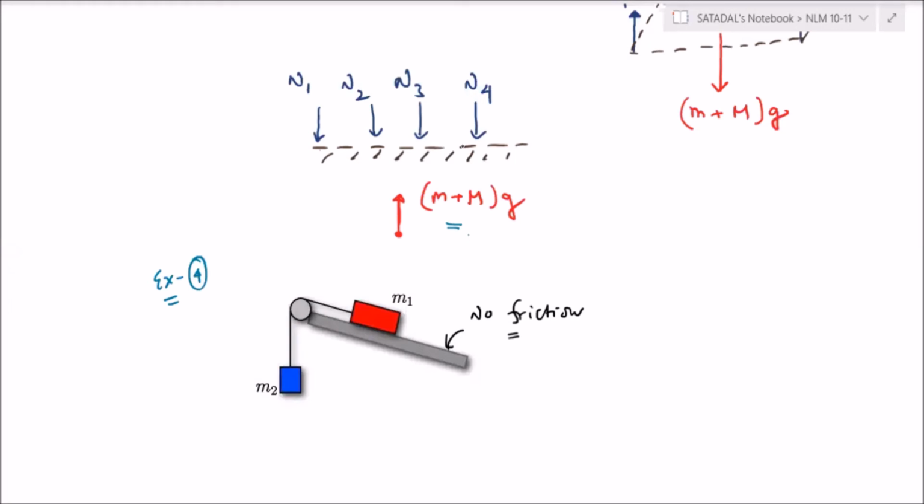Yes, tell me. This is theta. Sir, then what about tension force? Tension force will be there, no? Should we draw that also, sir? Yes. All the forces acting on the system. You should not leave any force. Okay, sir.